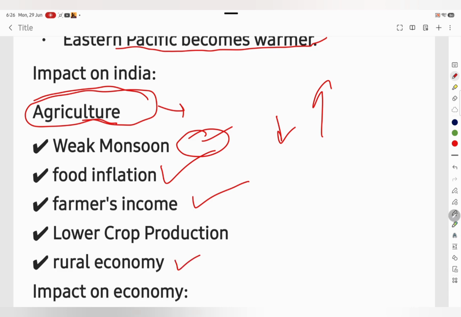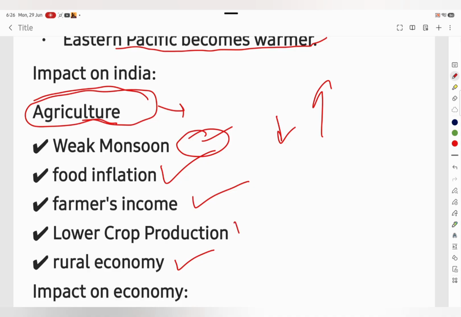Impact on the rural economy. When farmers earn less, they also spend less. Demand for tractors, fertilizer, farm equipment, consumer goods, and rural products may decline. As a result, businesses that depend on rural markets are also affected.